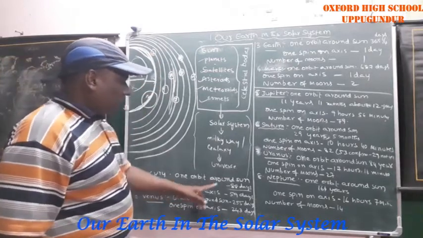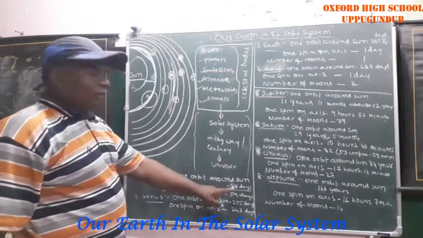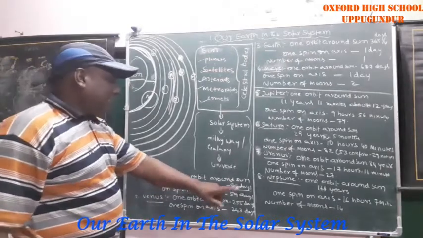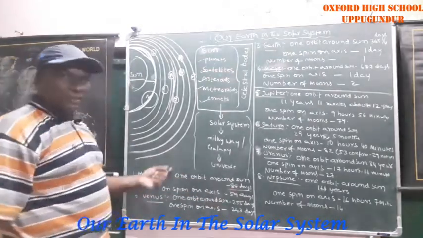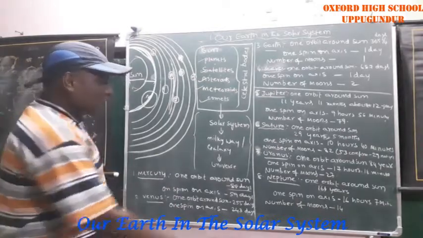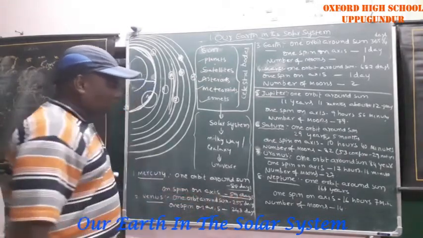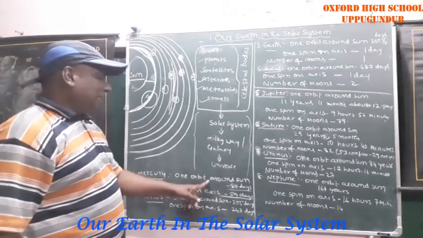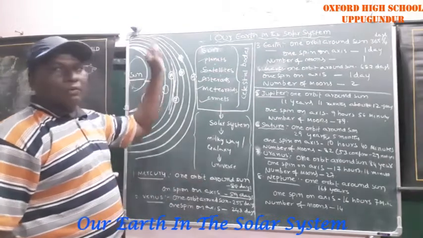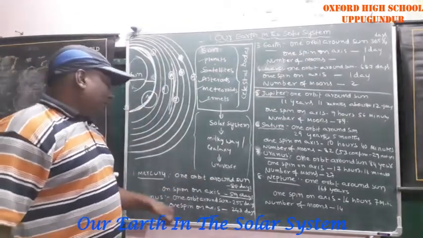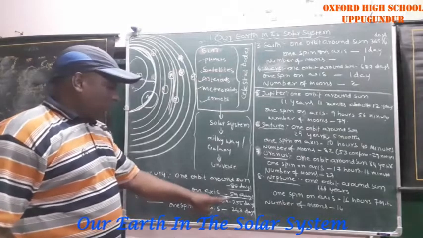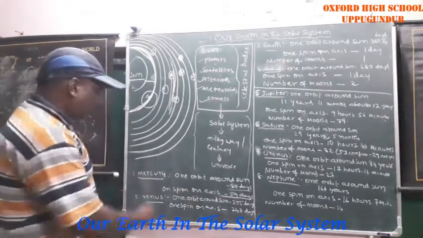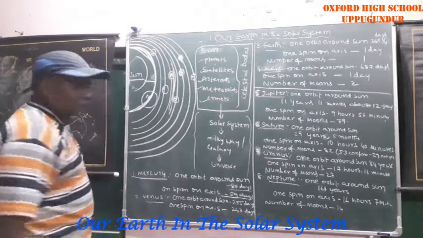One orbit around the sun takes 88 days. One spin on its own axis takes 59 days. That is the data about Mercury.